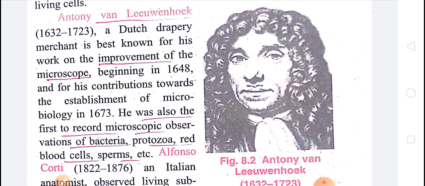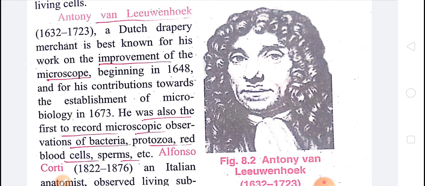He observed the cells of bacteria, protozoa, red blood cells, sperms. Actually he took scum from rainwater and mixed it, and he saw mobility in the rainwater.